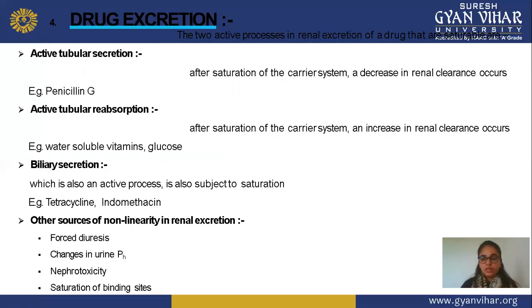Next parameter for non-linearity is drug excretion. In this, we see the different parameters required for excretion or elimination of the drug. Two active processes in renal excretion of a drug that are saturable are, first, active tubular secretion, and second, active tubular reabsorption. Means how much drug is actively secreted out from your body, as well as how much drug is actively reabsorbed and available for showing the same effect again.